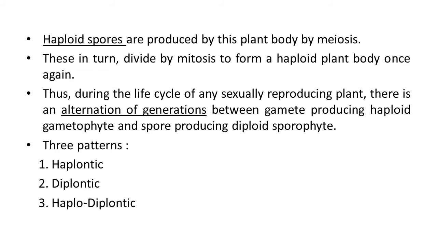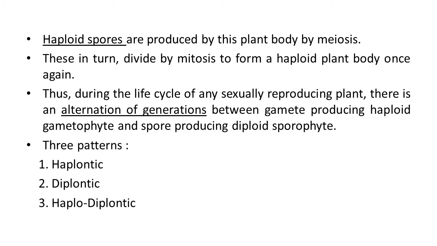Haploid spores are produced by this plant body by meiosis. These in turn divide by mitosis to form a haploid plant body once again. So, during the life cycle of any sexually reproducing plant, there is an alternation of generation between the gamete producing haploid gametophyte phase and the spore producing diploid sporophyte phase, and it is termed alternation of generation.